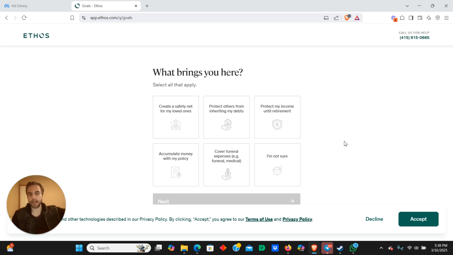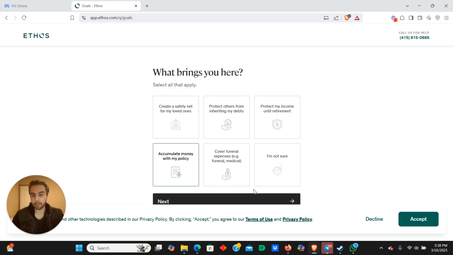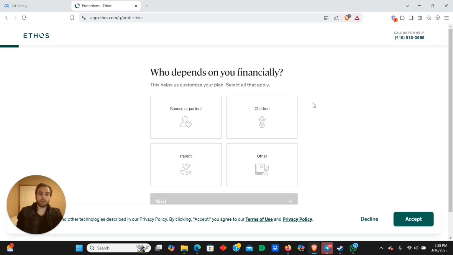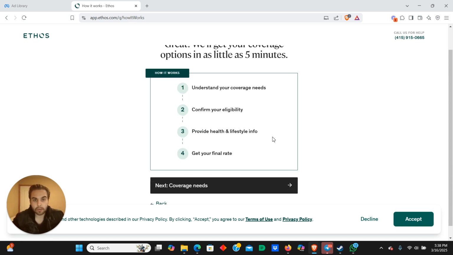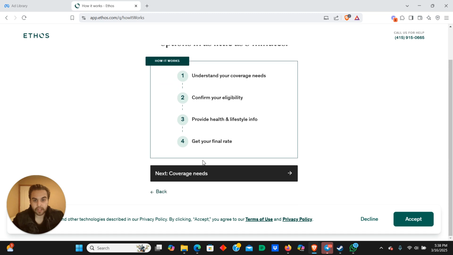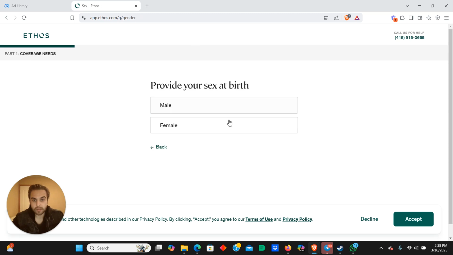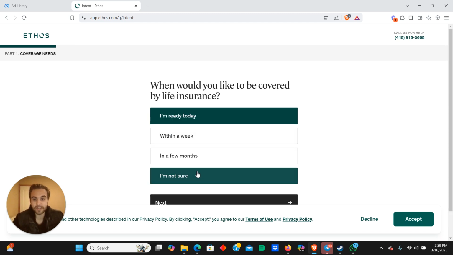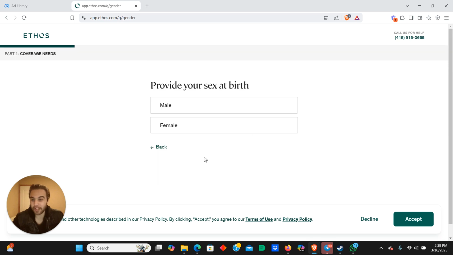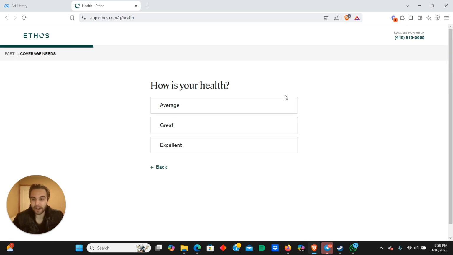Let's assume I'm an ideal customer for something like that. I don't know if Ethos Life has cash value policies or not, but let's just say accumulate. Oh, they do accumulate money with my policy. There we go. Who depends on you financially? Just keep going. Great, you will get coverage options in as little as 5 minutes. Coverage needs. Let me at the very least answer stuff properly so that I'm not completely wasting this company's time.